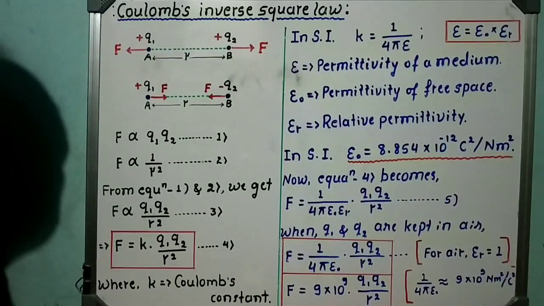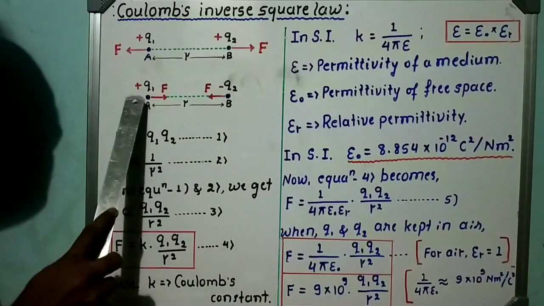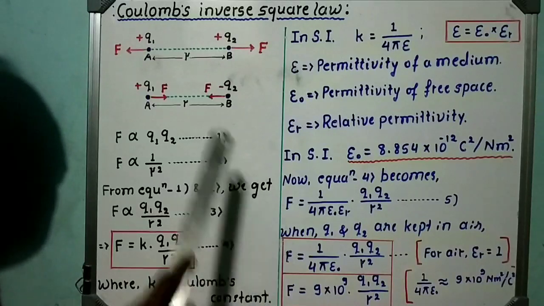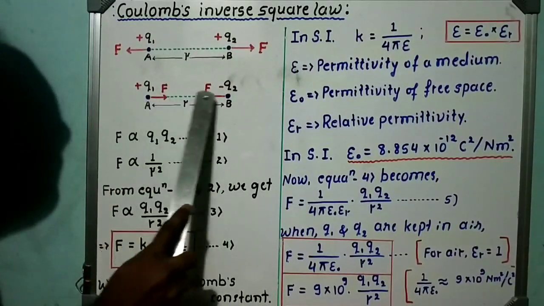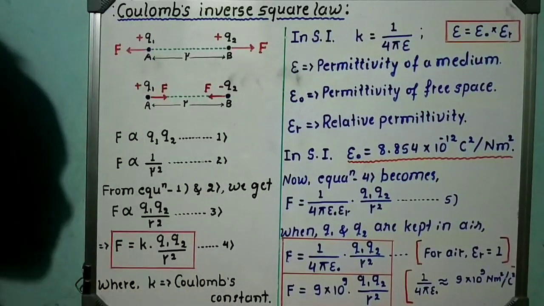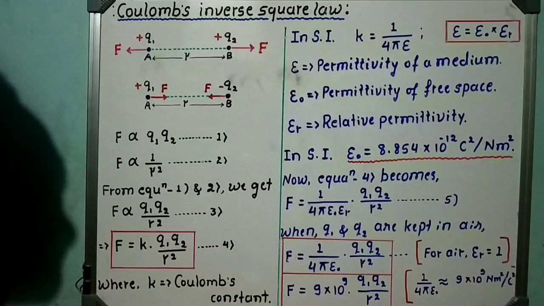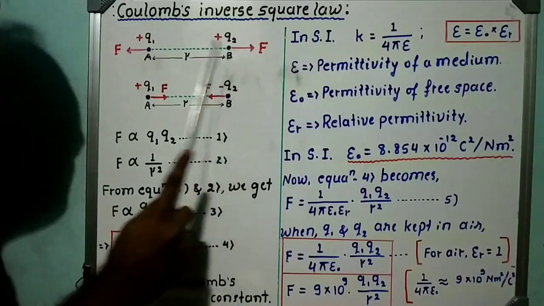Now the question is, what is the magnitude of this electrostatic force? That is our question. We know that in between like charges, repulsive force is there. In between unlike charges, attractive force is there. And these repulsive and attractive forces are known as electrostatic force. Now, what is the magnitude of this one?